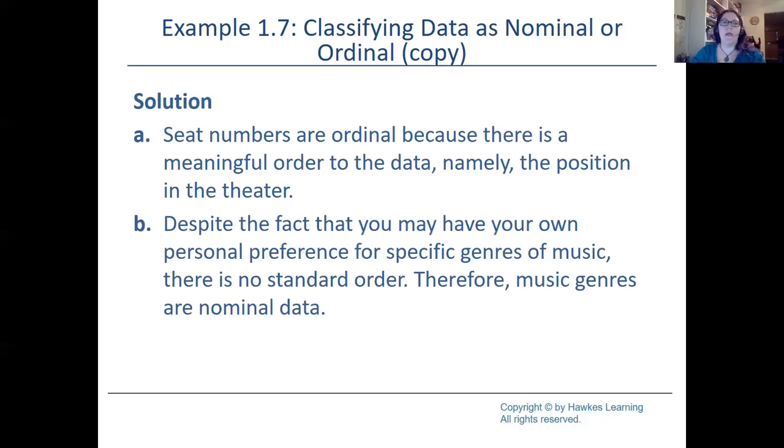It's just a name. Whereas the second one, because we are talking about genres of music, you're using words, so it's still qualitative data. However, there's no order to naming them. Now, you might order them in a certain way based on which one's your favorite versus another, but there is actually no set order that makes sense.